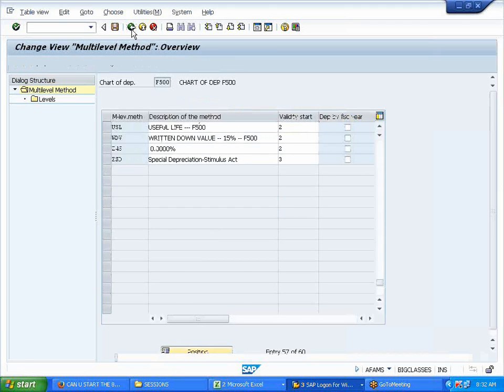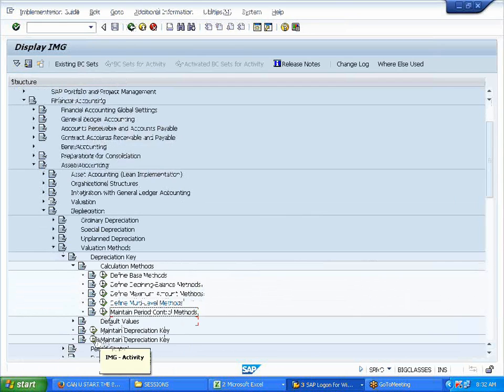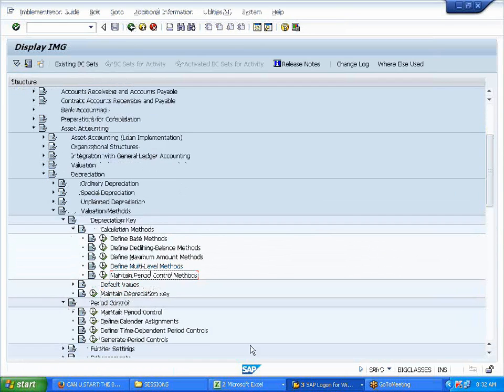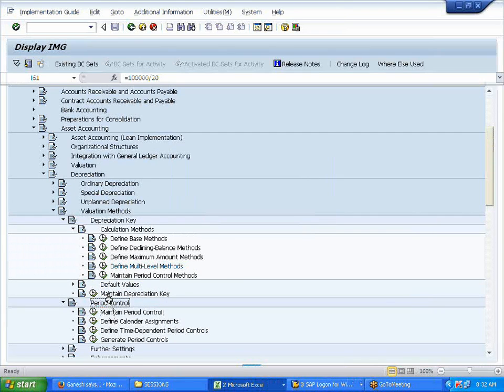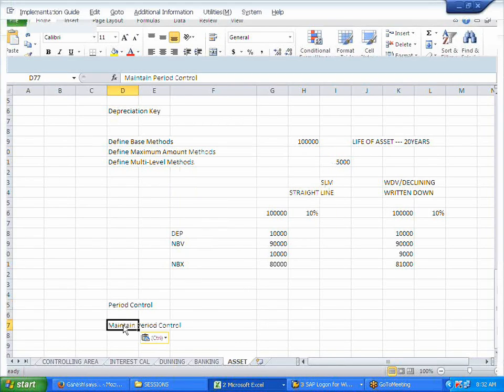Now whatever I have done, next comes the period control. This is the most important part of your asset accounting. I want you to recollect this if you can. Period control. First is maintain period control.